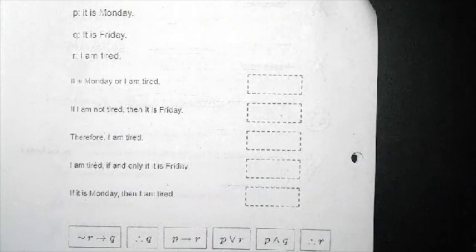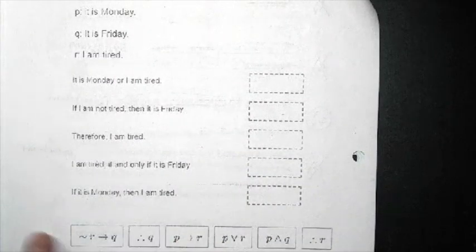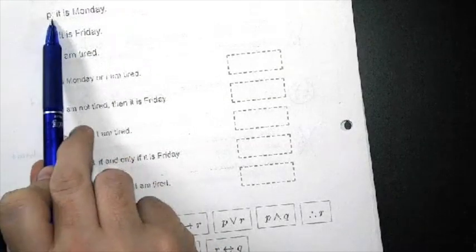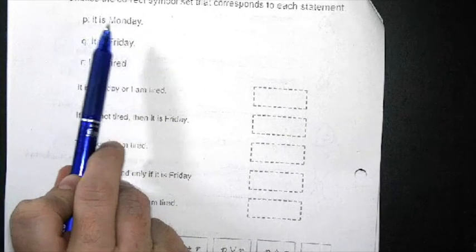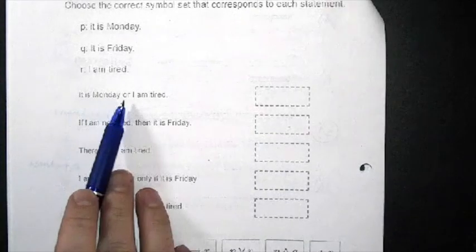Alright, number 11 is basically we're just turning all of these 5 statements into symbolic notation. And on the test, these will be drag and drop. So your answer choices are going to be at the bottom, and you just need to drag them up where they need to be. So here's where it's telling you what each letter represents. P represents it is Monday, Q represents it is Friday, and R represents I am tired.